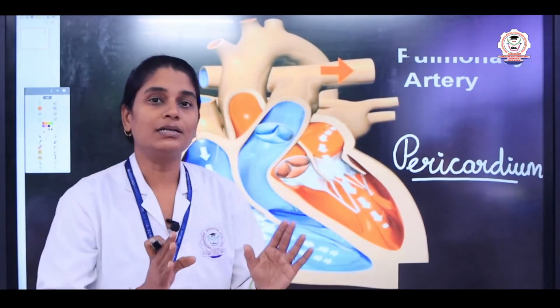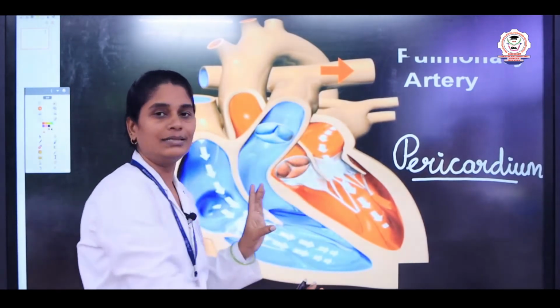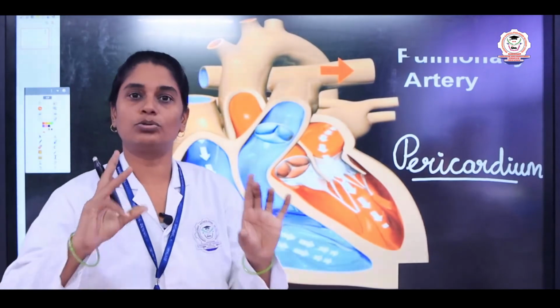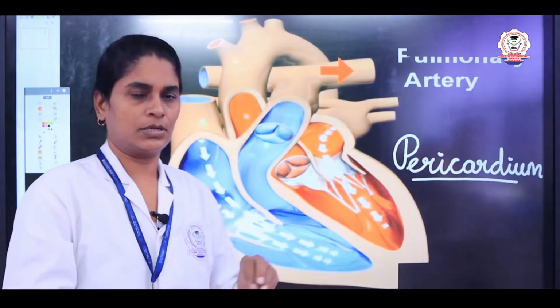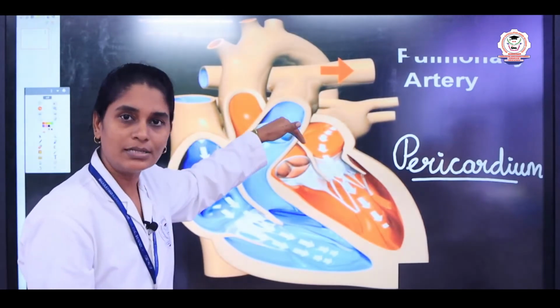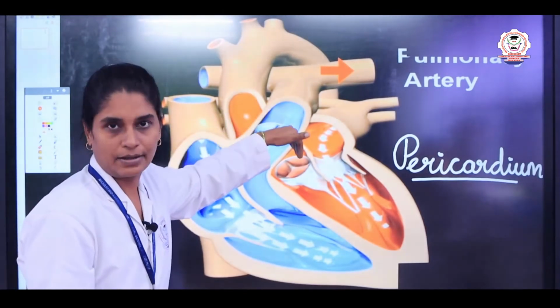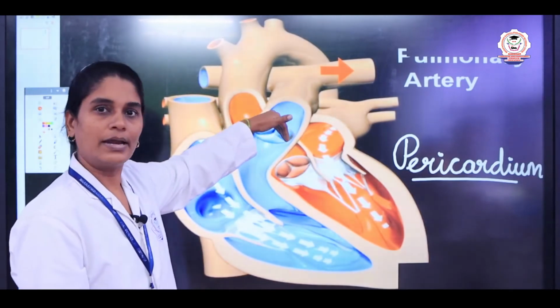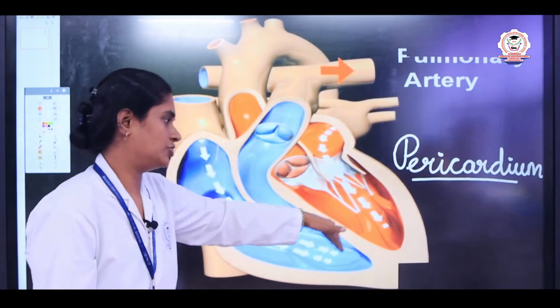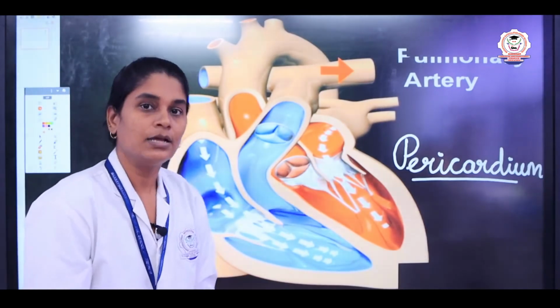In the upper part of the heart there are 2 chambers, and in the lower part there are 2 chambers, so totally there are 4 chambers. The upper part of the heart is known as the auricles, which are also known as atria. Singularly we say atrium. The lower chambers are called ventricles.